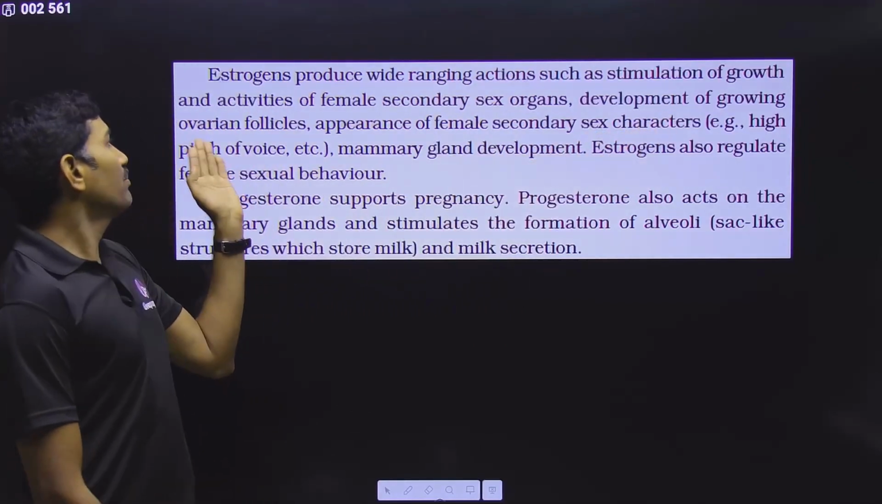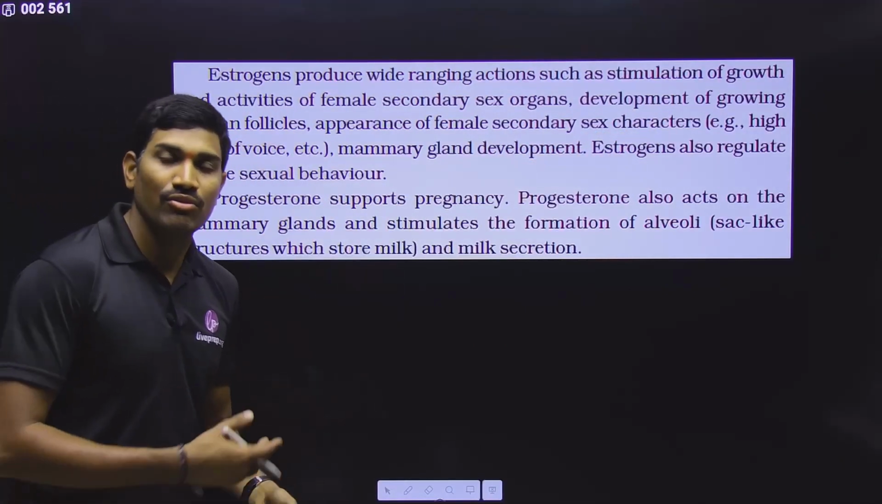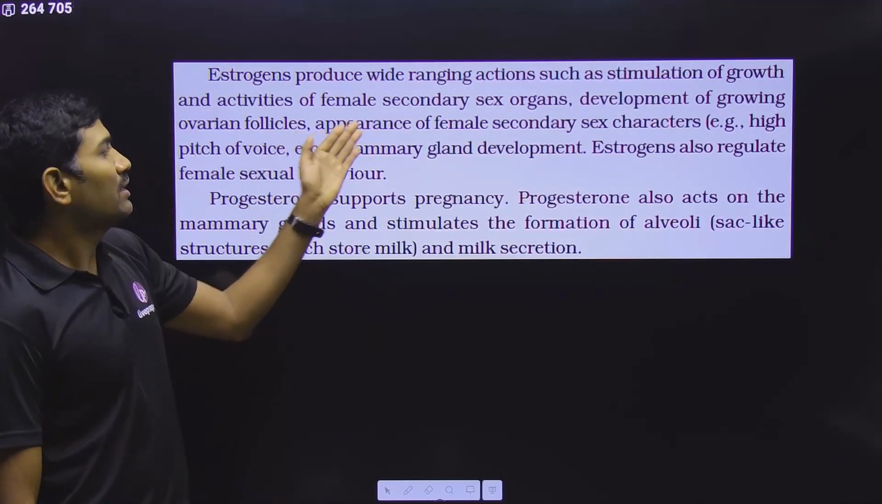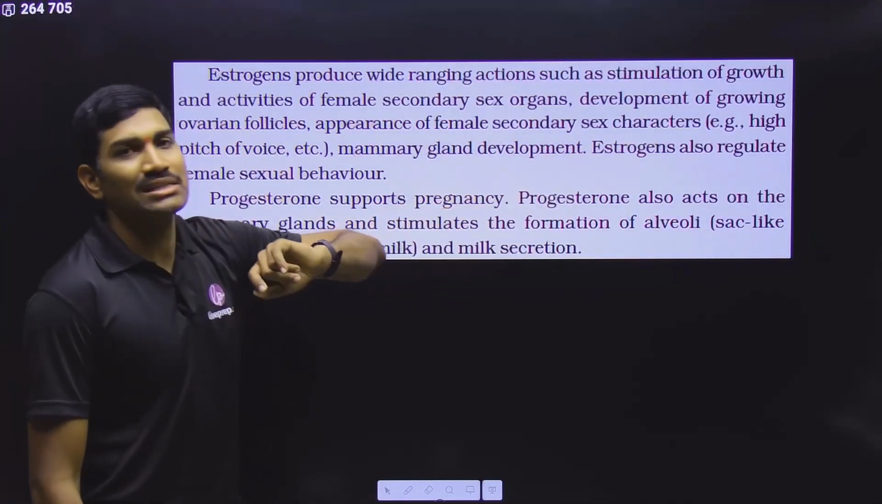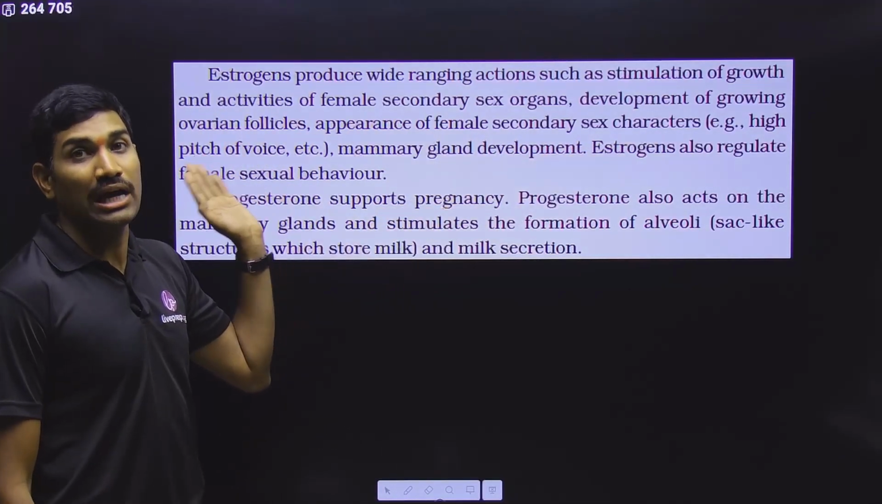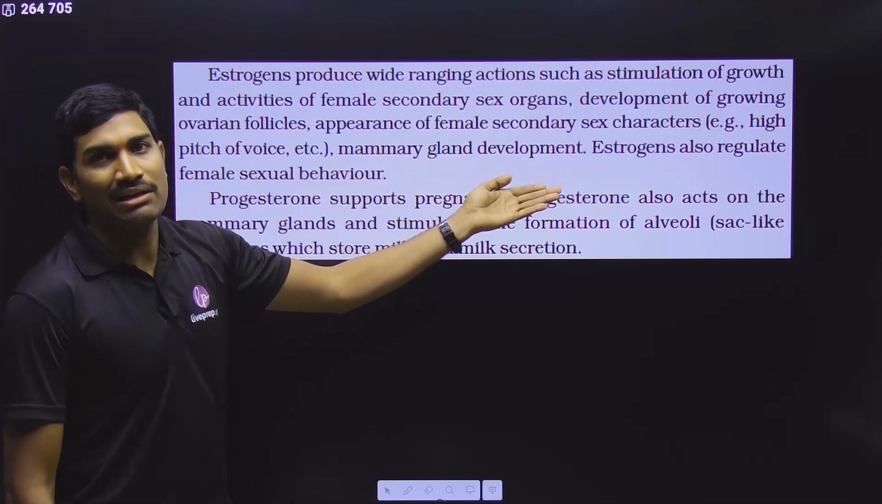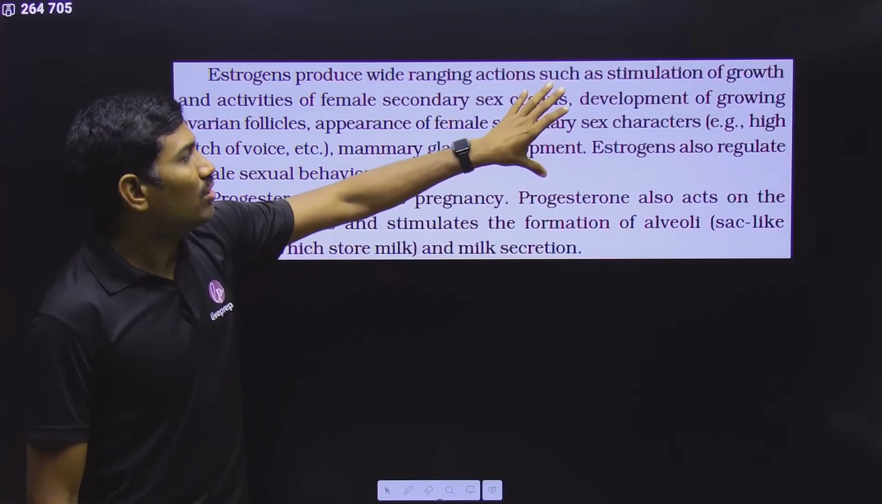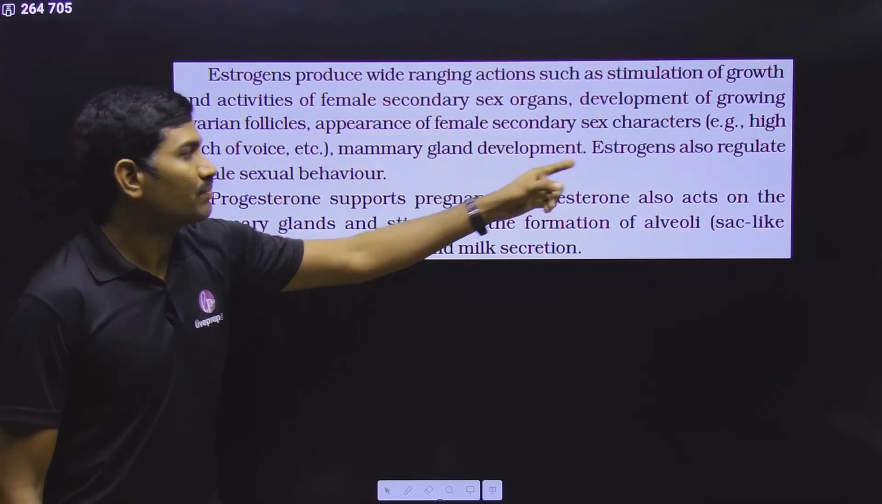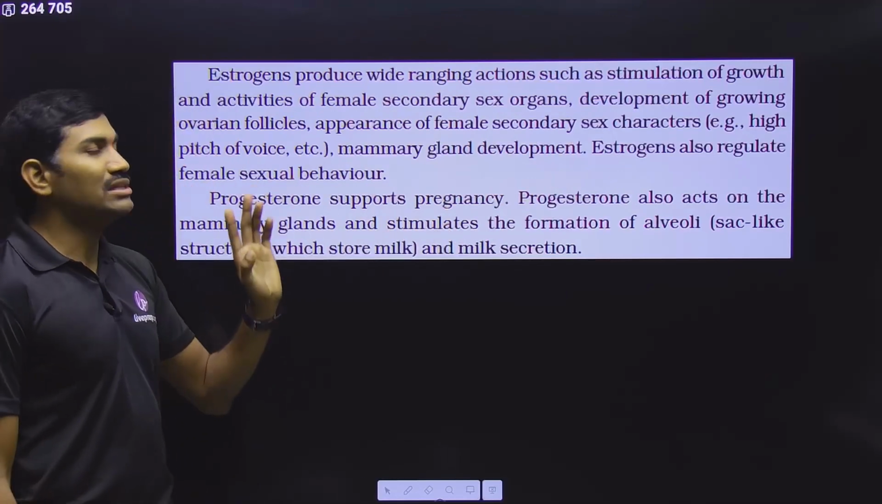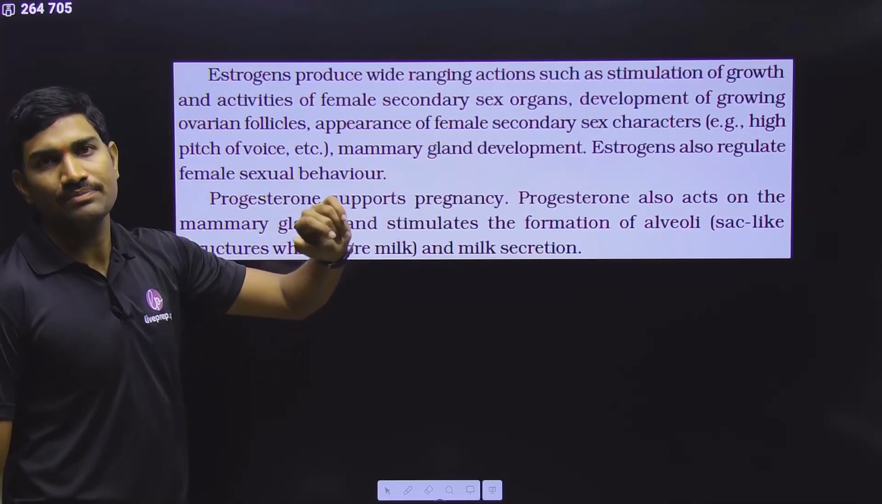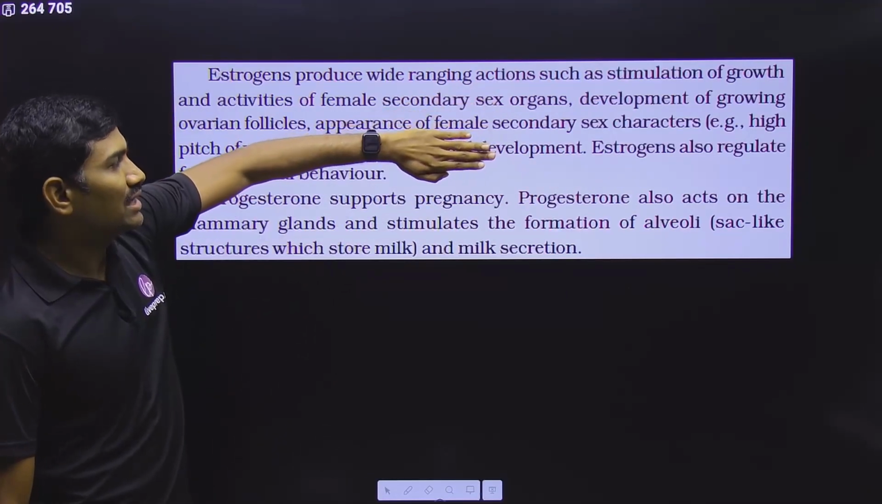Next one, development of growing ovarian follicles, ovarian follicle growth and development, and appearance of female secondary sex characters like high pitch voice, which is the female character, and also mammary gland development, breast development and all. So all these are under the control of estrogens, and estrogens also regulate female sexual behavior. So this is the information related to estrogens.